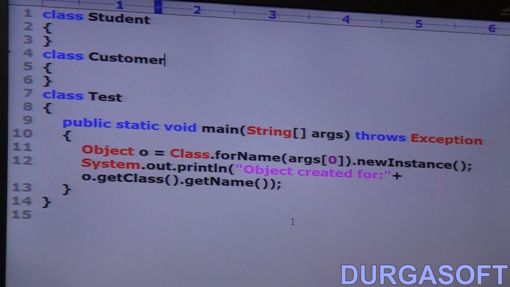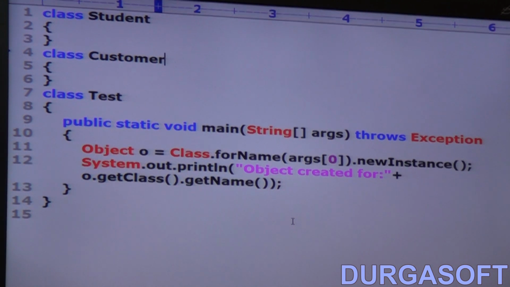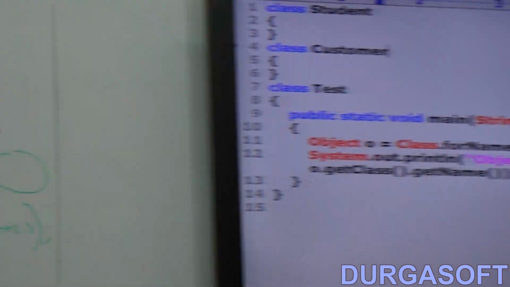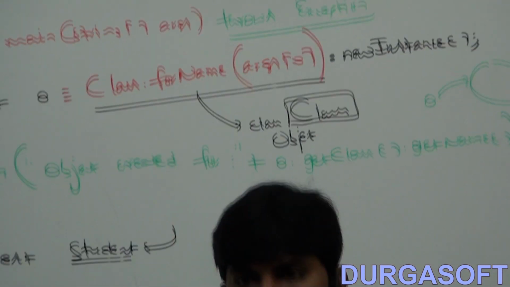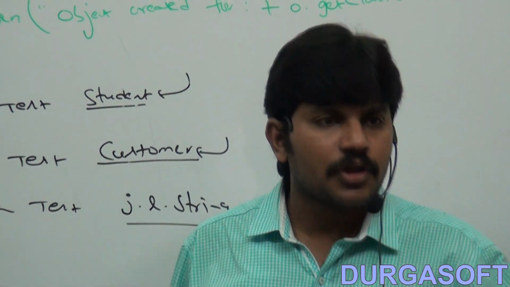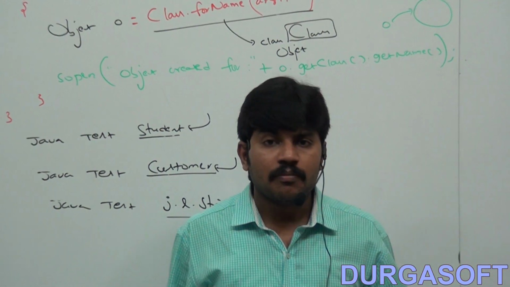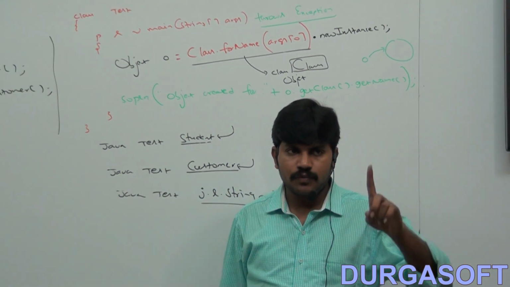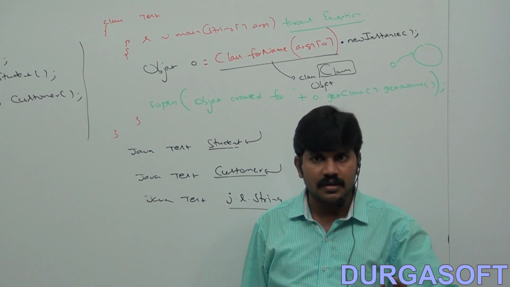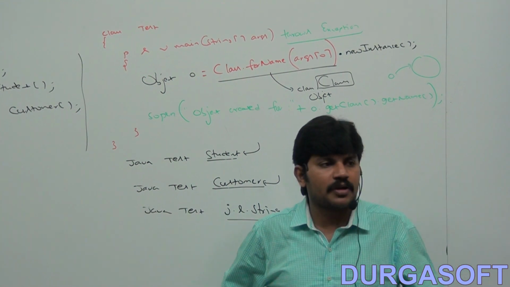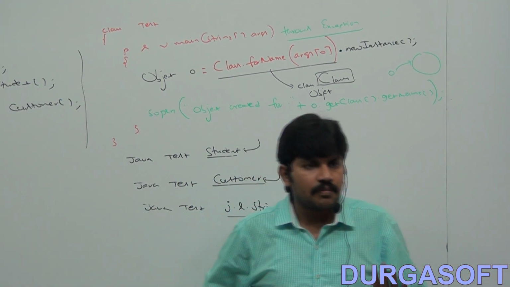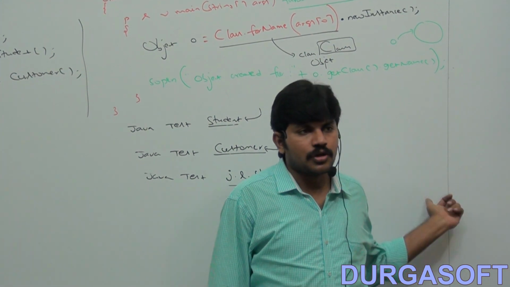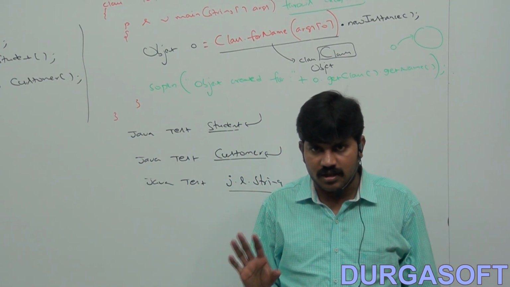Now, can you tell what is the difference between new operator and newInstance method from this discussion? We can use a new operator to create an object. We can use newInstance method to create an object. But when exactly do we have to use newInstance? If we know the class name at the beginning, then we have to go for what? New operator. If we don't know the class name at the beginning and it is available dynamically at runtime, then we should go for what? newInstance method. Is that terminology clear for all of you?